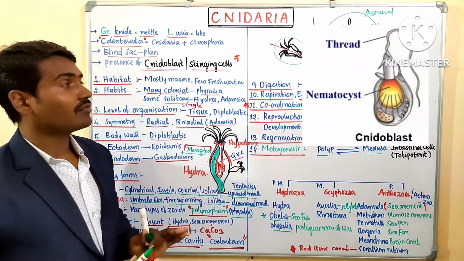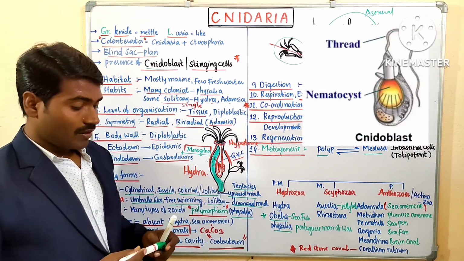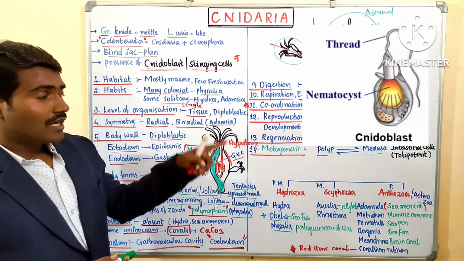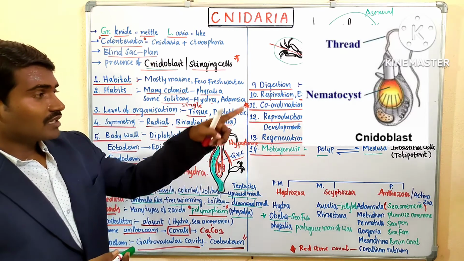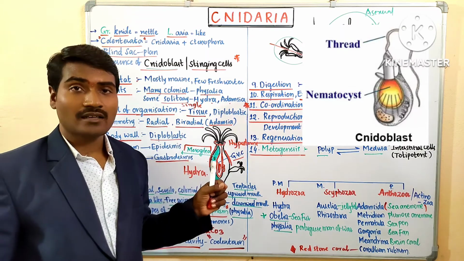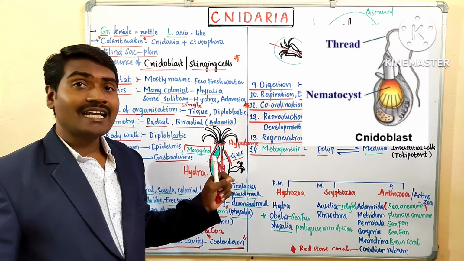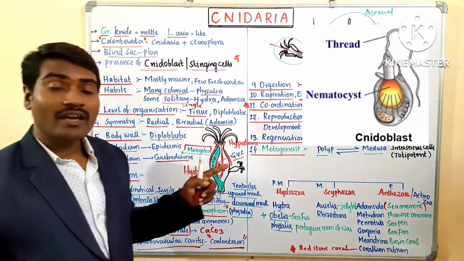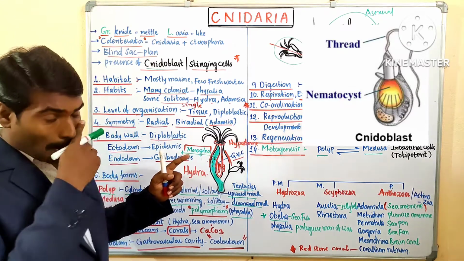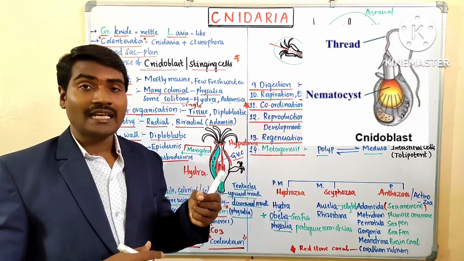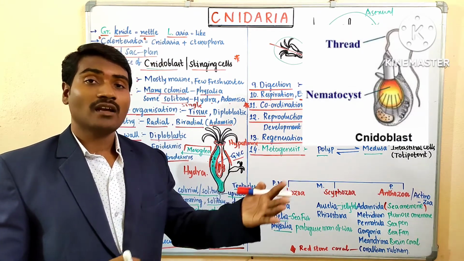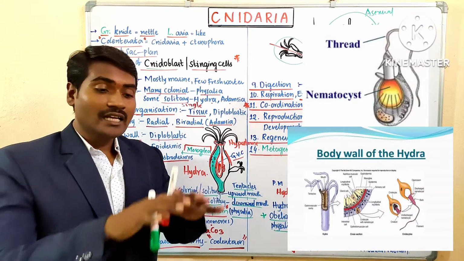So here is the diagram of the stinging cell. If you see the diagram, there is an outer layer, a fluid filled, tough layer that is called the nematocyst. The nematocyst contains the nidoblast. It is the outer gel-like layer, which helps to capture the prey, helps in adhesion, attaching to other surfaces, and it gives protection.